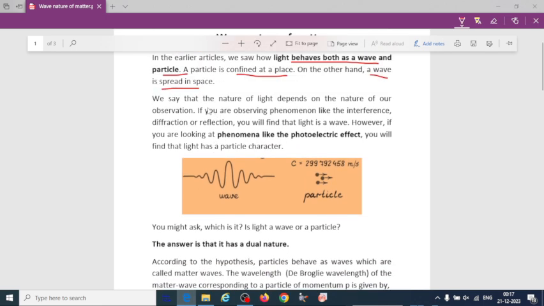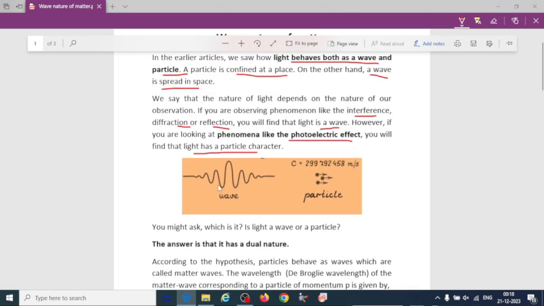So we say that the nature of light depends upon our observation. If you are observing different phenomena of optics like interference, diffraction or reflection, you will find that light is a wave. But for phenomena like the photoelectric effect, which was explained by Albert Einstein, light behaves like a particle.